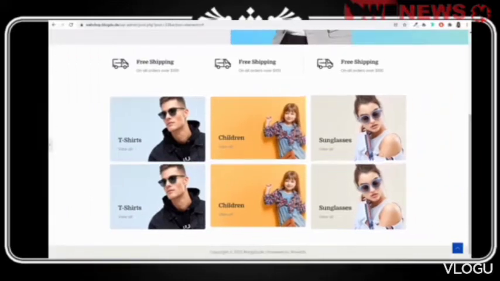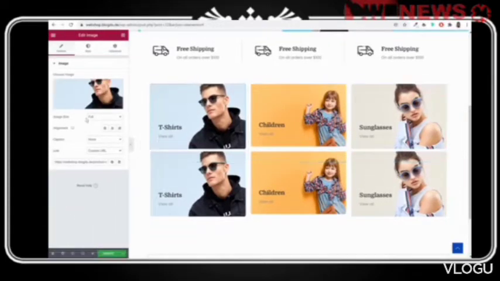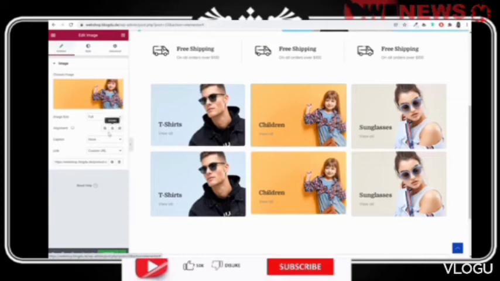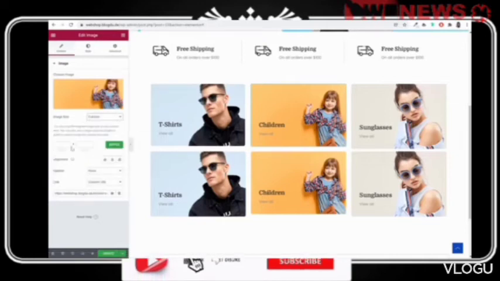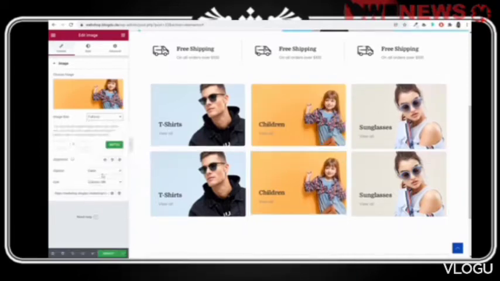If the image sizes are getting different, for example this image is a little bit different, you can set a particular image size. For example, come to the first image, and under image size full you can select custom, and you can set a custom size. For example, let's select 350 by 230. Okay, now select the second one, do the same thing, size custom 350 by 230, apply, and now as you can see this is fixed. For this also custom 350 by 230, so that you have same size, everything looks good.